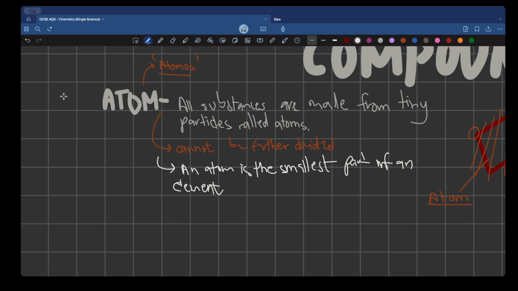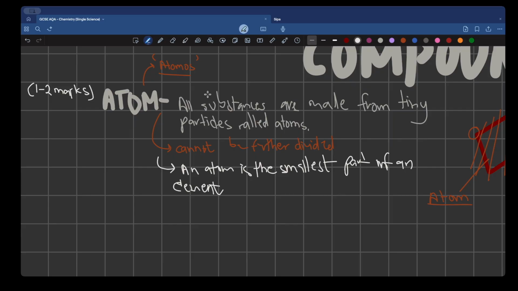Now, the definition of atom can show up as either a 1 to 2 mark question. In your past papers, the definition of atom has not really shown up for more than 2 marks, so make sure to prepare 2 points. You can write that all substances are made up of tiny particles. That would be considered 1 point, one bullet. And the other can be that an atom cannot be further divided, or that it is the smallest part of an element.